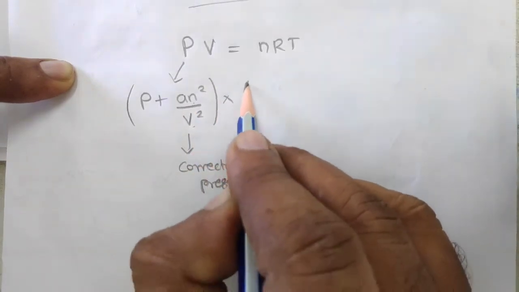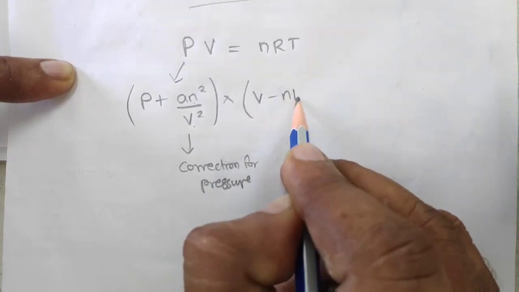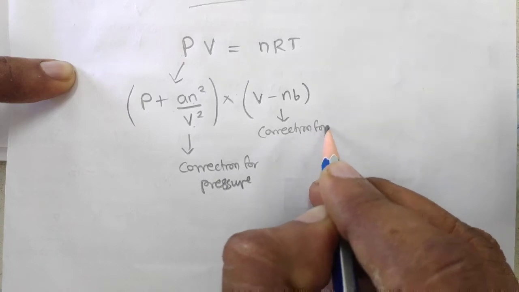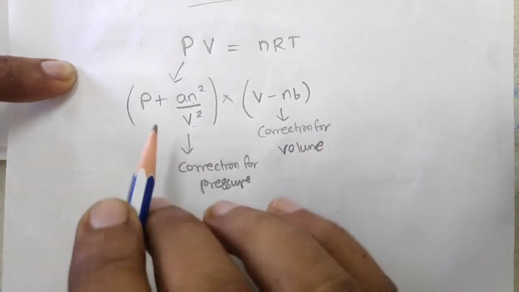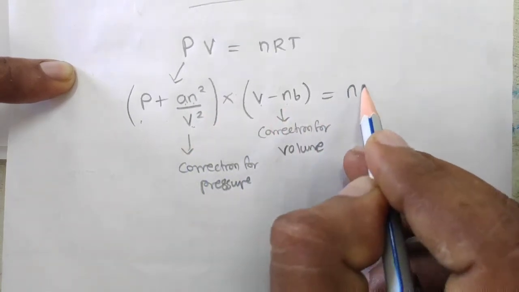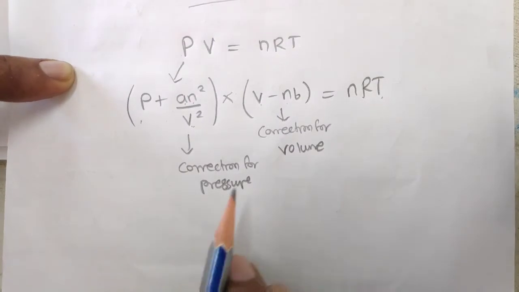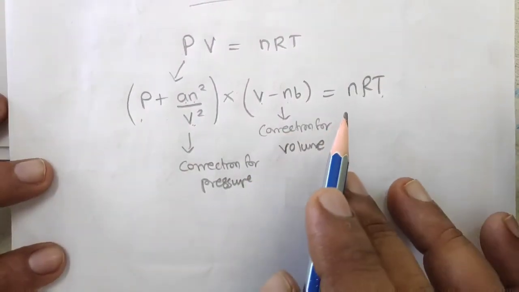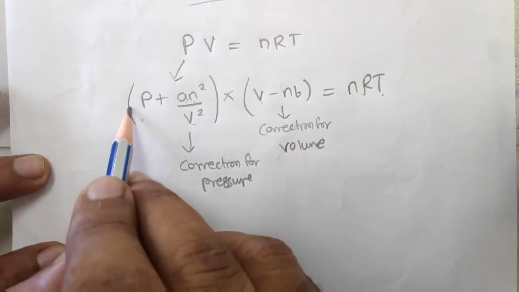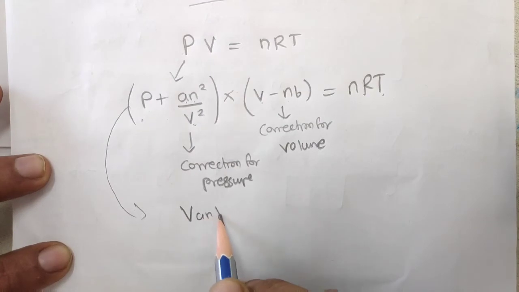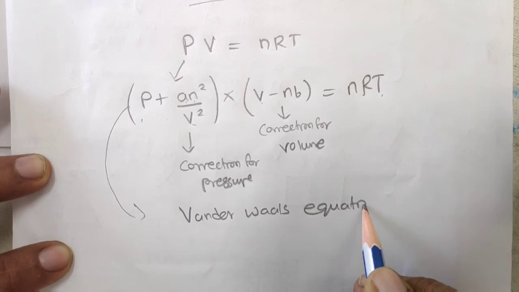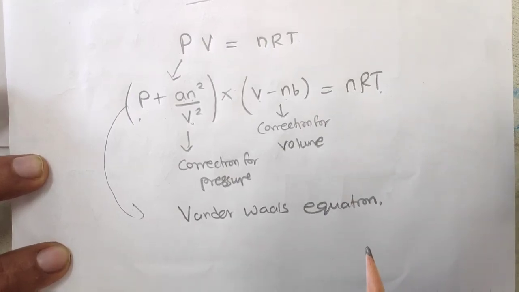And for volume, the correction term will be V minus nb. So this is the correction for volume, right? So P plus an squared upon V squared, into V minus nb, is equal to nRT. Now this is called the Van der Waals equation. What is it called? Van der Waals. This equation is called the Van der Waals equation, right?